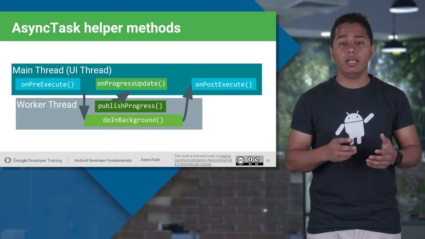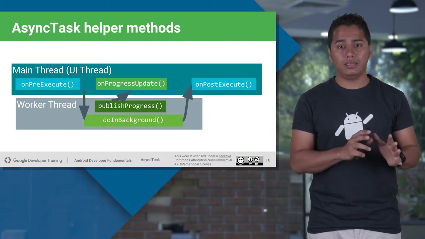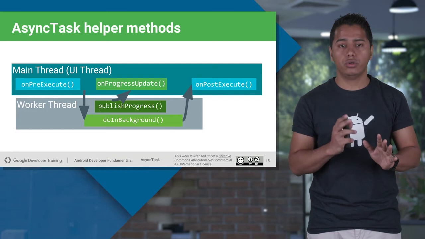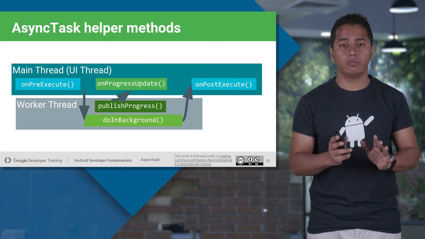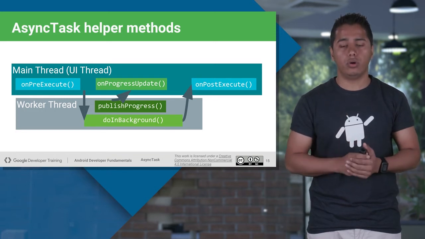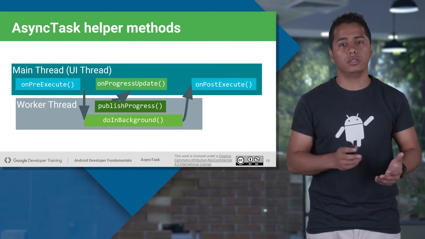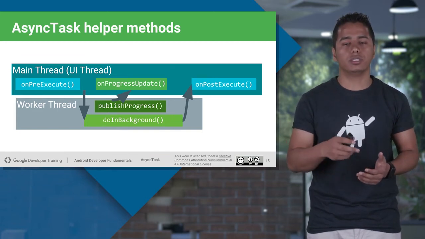Next, let's say you want to update at the last, once your functionality is finished, once whatever you were doing in your worker thread or doInBackground is done, after that you want to update, then you can use onPostExecute. This also runs in your main UI thread.